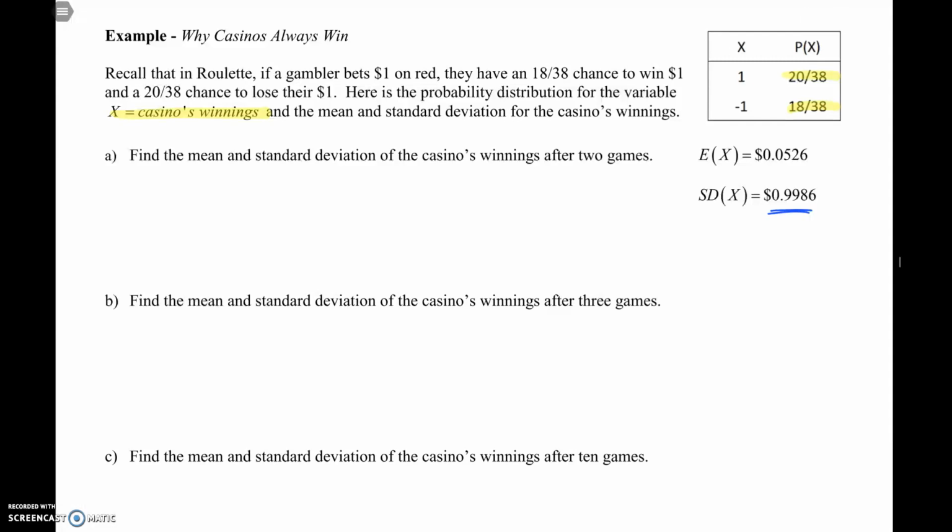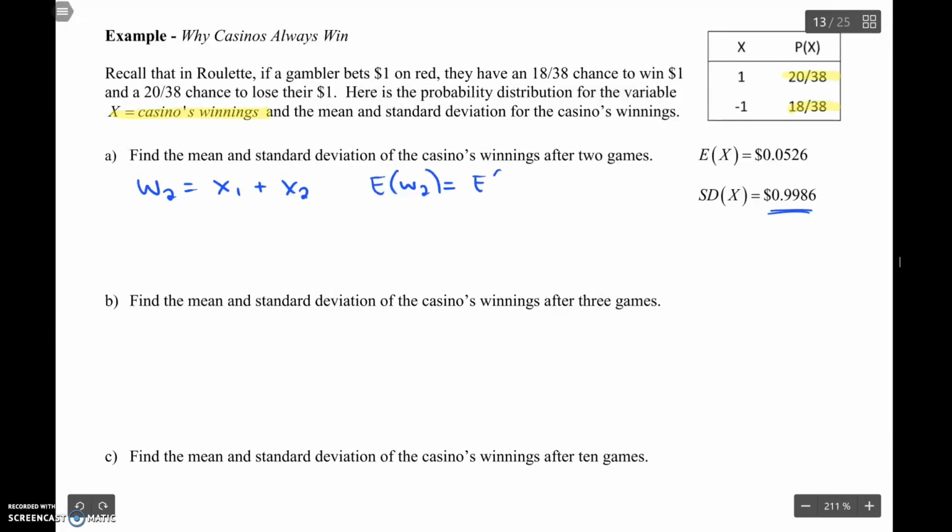Find the mean and standard deviation of the casino's winning after 2 games. So suppose the casino wants to look at their winnings after 2 games. I'm going to play the game twice, x1 and x2, and add up the winnings from both games. So the expected value for the winnings of 2 games is going to be the expected value of the winning for the first game plus the expected value for the winning at the second game.